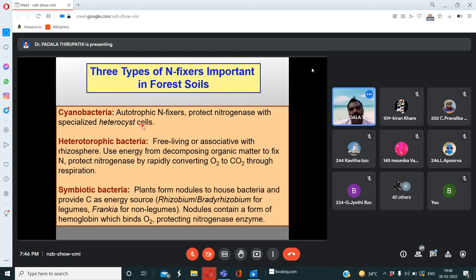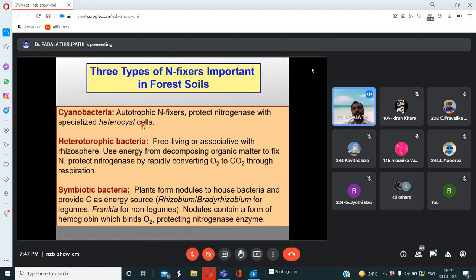How many types of nitrogen fixers are important in forest soils? See here, these are three: cyanobacteria, heterotrophic bacteria, and symbiotic bacteria. So cyanobacteria may be Nostoc, may be Anabaena, may be Oscillatoria species.